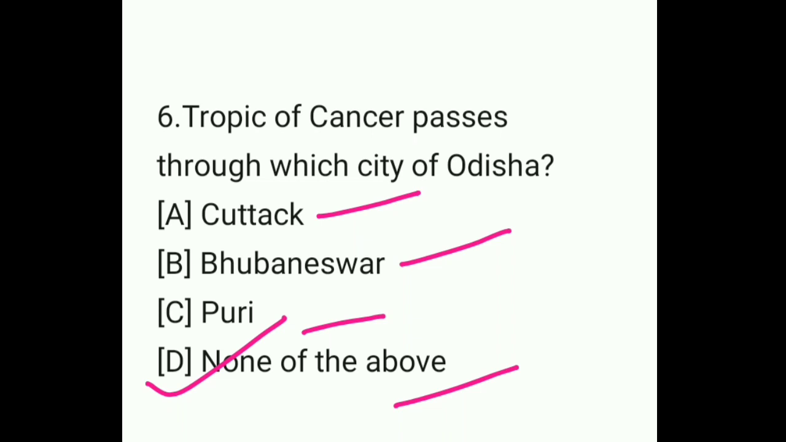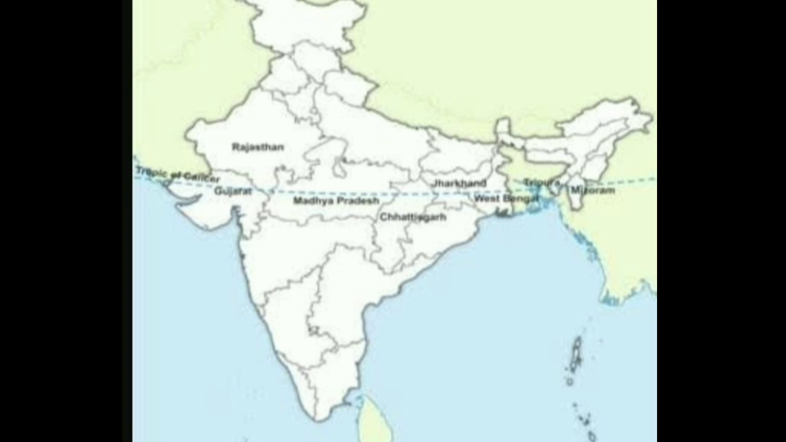Why? Because the Tropic of Cancer doesn't pass through Odisha. In which states does the Tropic of Cancer pass? First one is Gujarat. You can see this Tropic of Cancer passes through 8 major states: Gujarat, Rajasthan, Madhya Pradesh, Chhattisgarh, Jharkhand, West Bengal, Tripura, and Mizoram. Okay, so the Tropic of Cancer passes through these states. Clear?